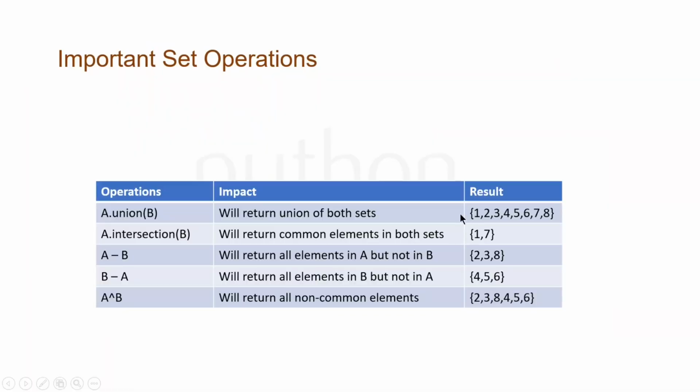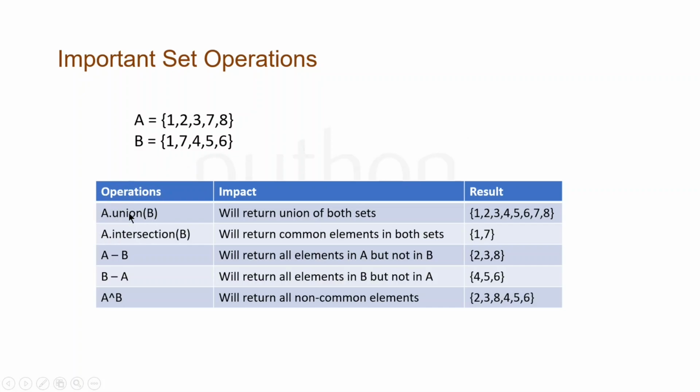Okay, so there are several important set operations that we need to perform. Let's say A is {1, 2, 3, 7, 8} and B is {1, 7, 4, 5, 6}. If you can see, we have 1 and 7 common in both the sets. Now there are a few operations which are very useful in sets.